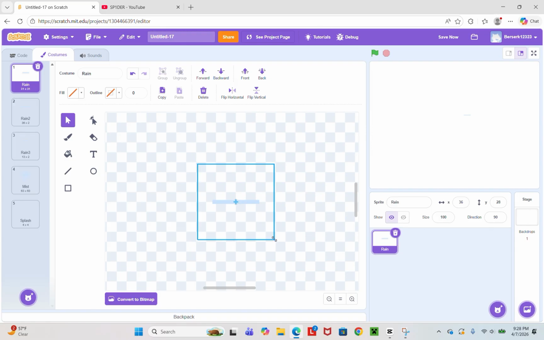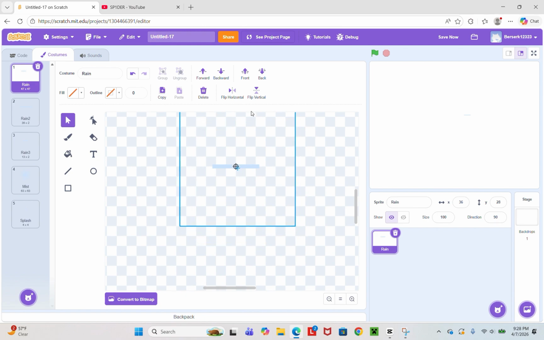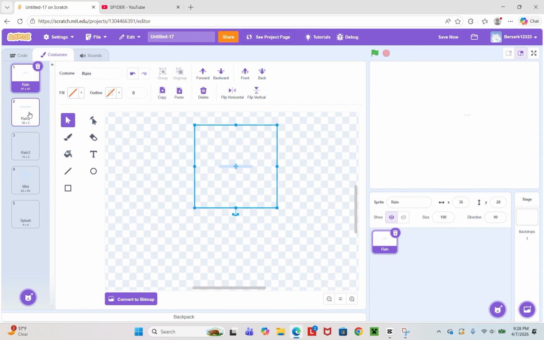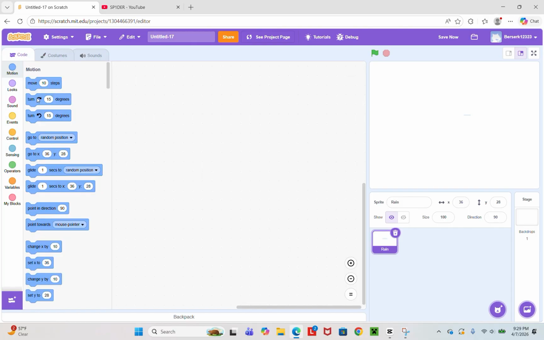And now make sure it gets to 47. Okay, 47 is the size you want it at. So now copy that, paste it in all of these except Mist. So now you have that done.